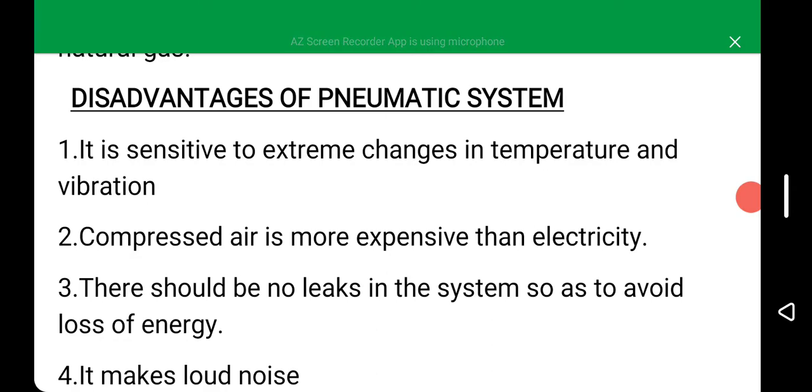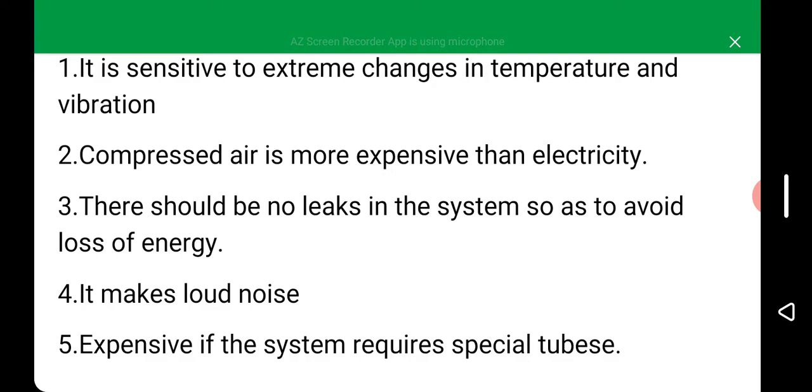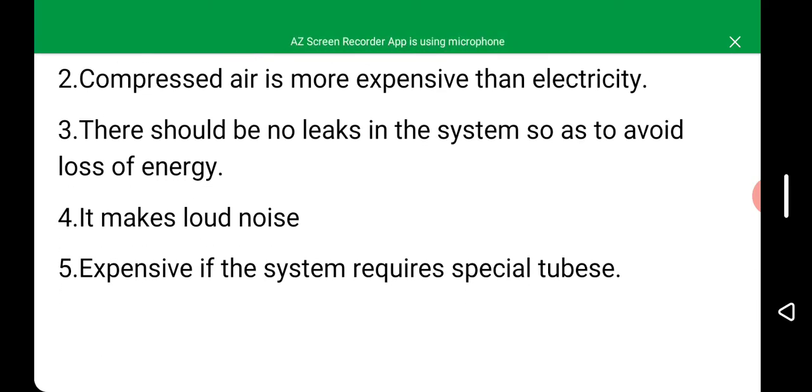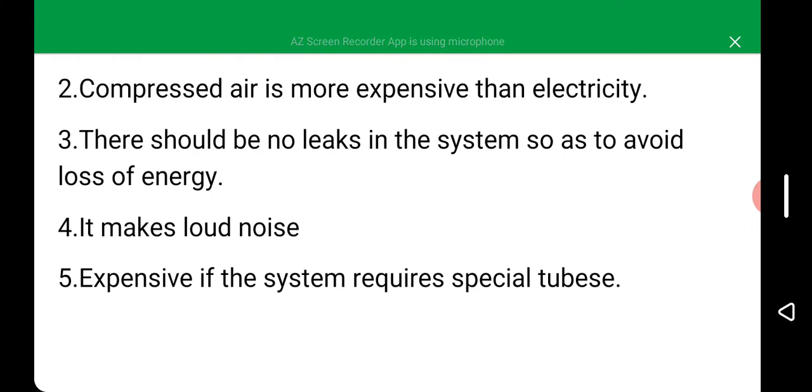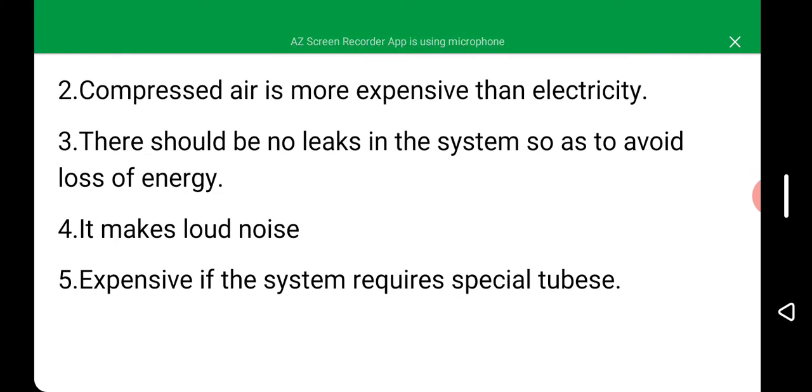Now, the disadvantages of pneumatic system. Number one, it is sensitive to extreme changes in temperature and vibration. Number two, compressed air is more expensive than electricity. Number three, there should be no leakage in the system so as to avoid loss of energy. When there is leakage in the system, definitely there will be loss of energy.